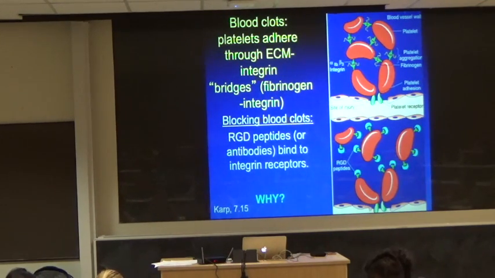If this integrin was to bind fibrinogen, it's really unlikely that another platelet would also bind fibrinogen. You've disrupted the networking ability of the integrins to cross-link with each other, because each of these is saturated by an RGD peptide.